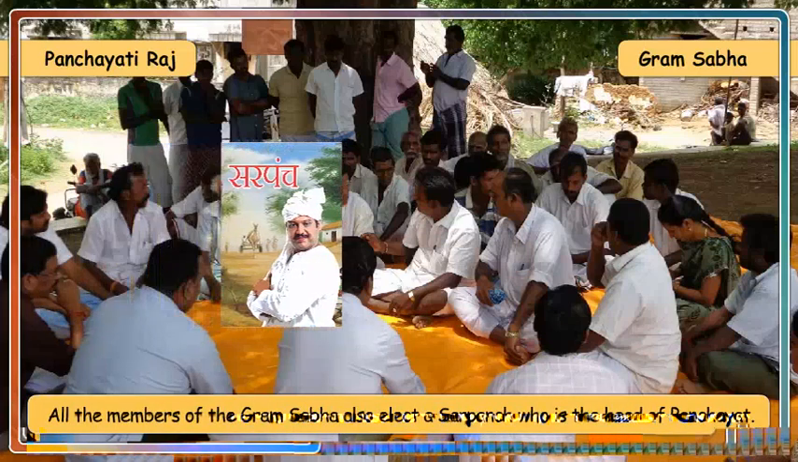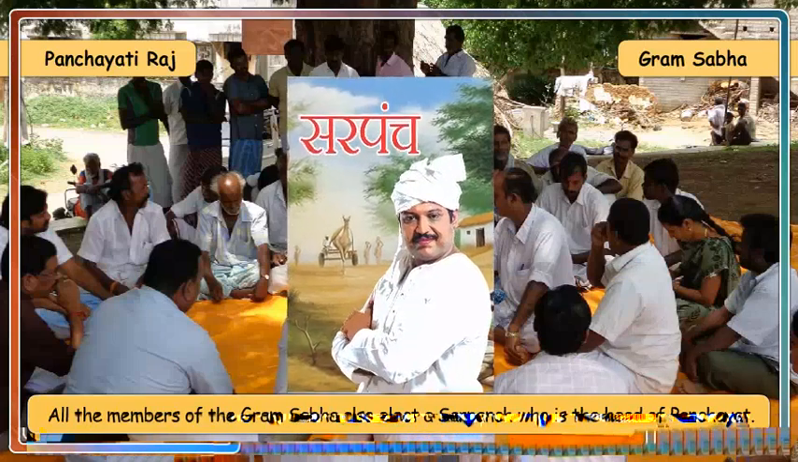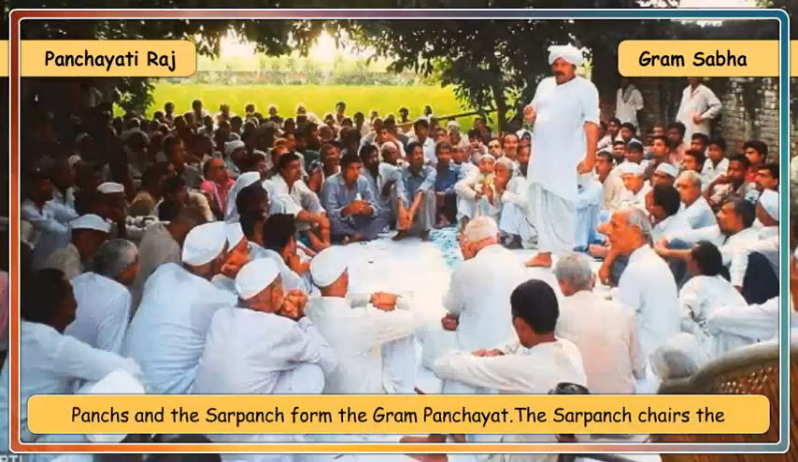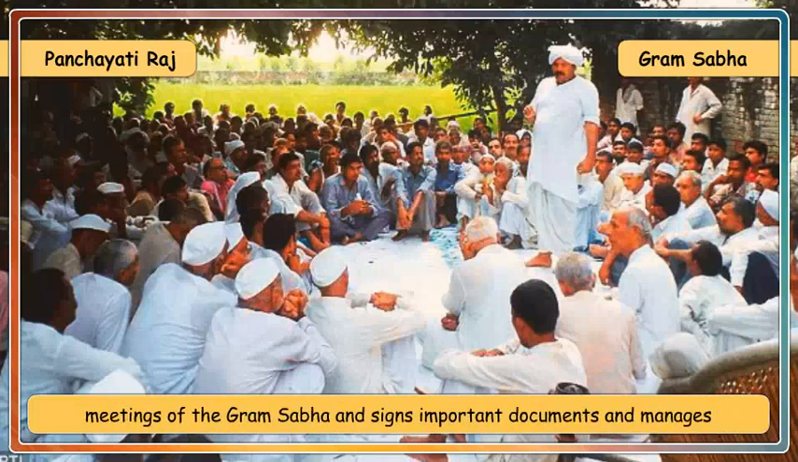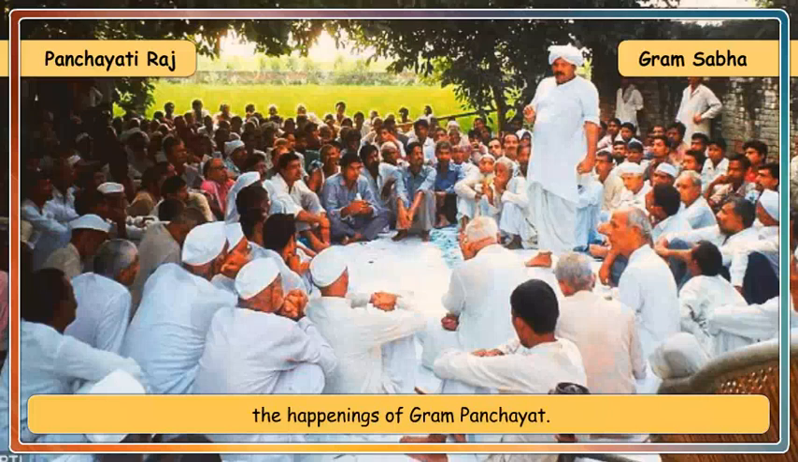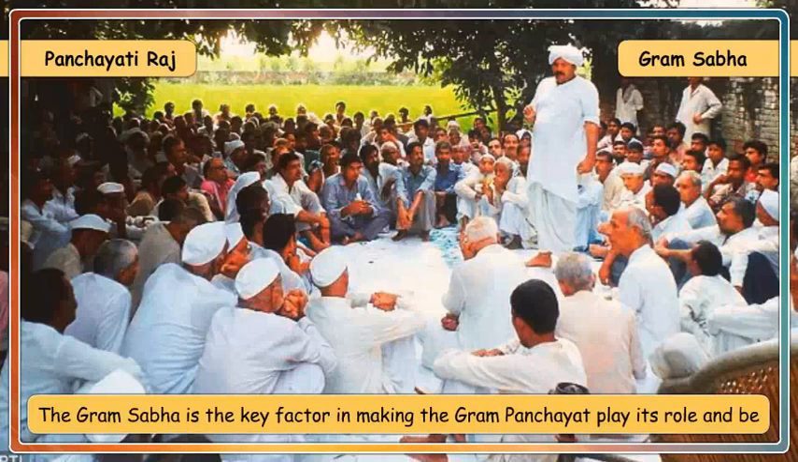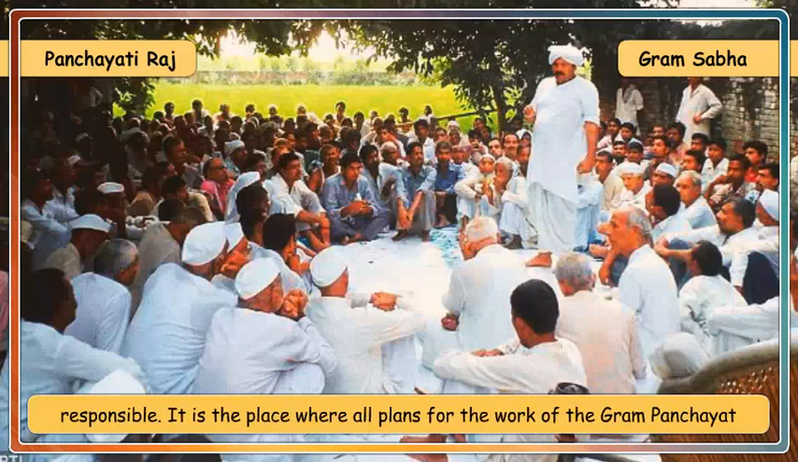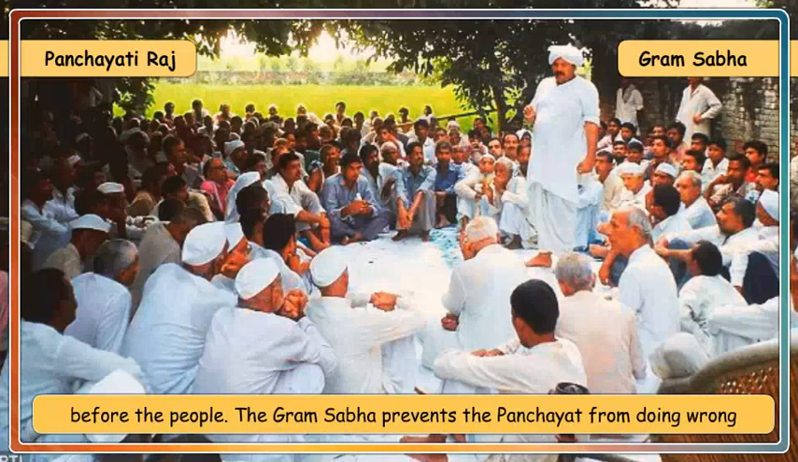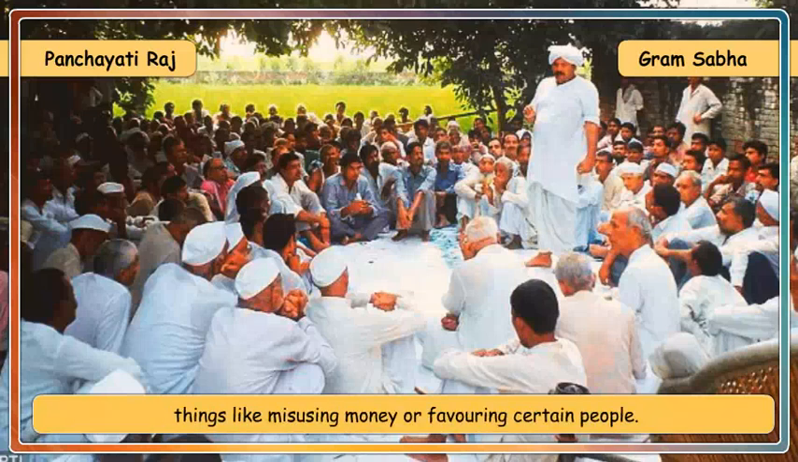All the members of the Gram Sabha also elect a Sarpanch who is the head of the panchayat. Panchs and the Sarpanch form the Gram Panchayat. The Sarpanch chairs the meeting of the Gram Sabha, signs important documents and manages the happenings of the Gram Panchayat. The Gram Sabha is the key factor in making the Gram Panchayat play its role and be responsible. It is the body which places all plans for the work of the Gram Panchayat before the people. The Gram Sabha prevents the Panchayat from doing wrong things like misusing money or favoring certain people.